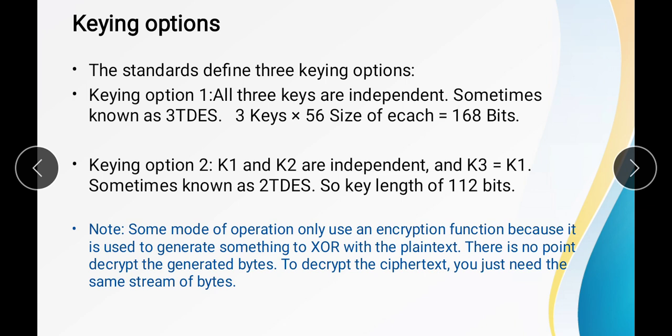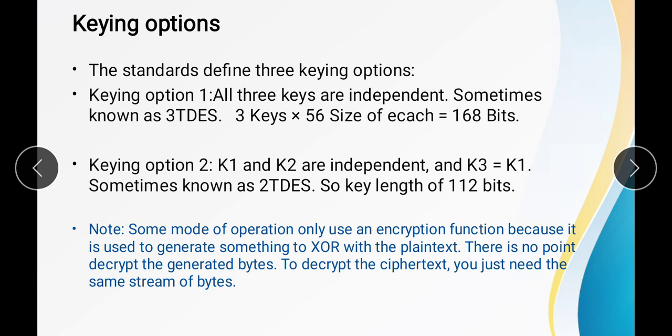Now the second one is keying option 2. In this scheme, key 1 and key 2, that is K1 and K2, will be independent, but K3 and K1 will be the same, means K3 equals K1. So we are using only 2 keys in this case, K1 and K2. On the basis of this, it is known as 2TDES, and the length of the key will be 112 bits. Okay, so this is the keying option.